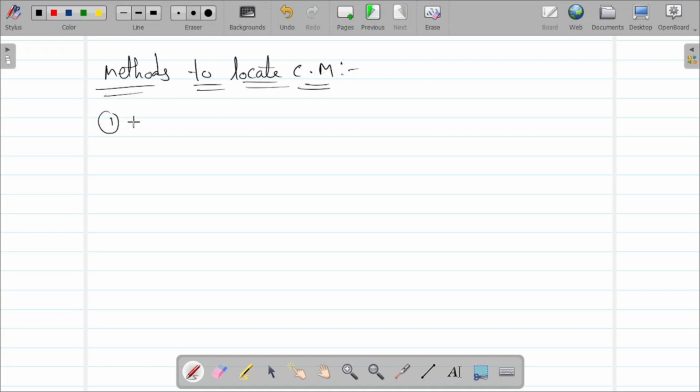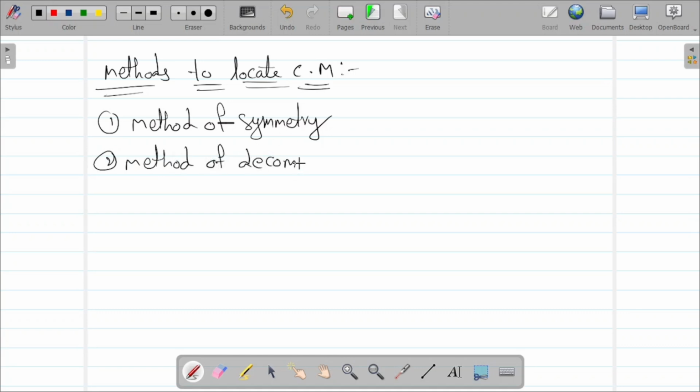First one, method of symmetry, second one, method of decomposition, and third one, method of integration. There are three methods, and to locate the center of mass we can use these three methods.